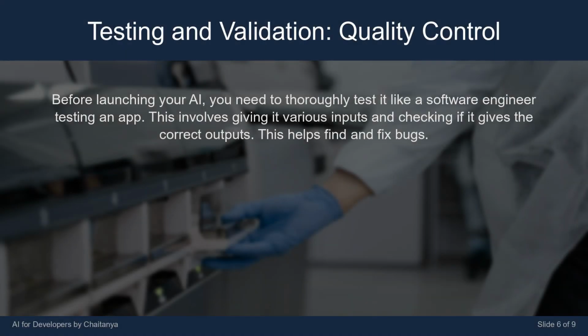Before launching your AI, you need to thoroughly test it like a software engineer testing an app. This involves giving it various inputs and checking if it gives the correct outputs. This helps find and fix bugs.